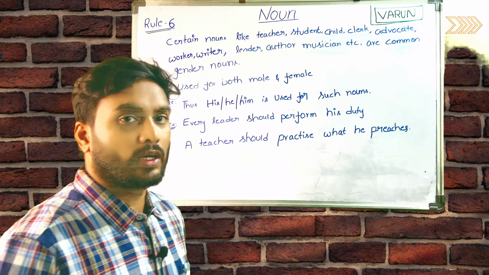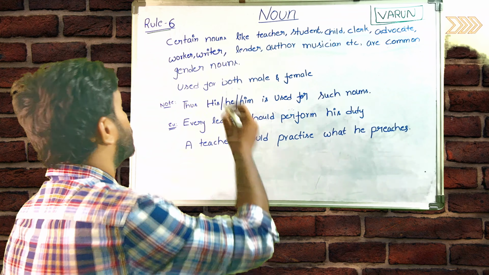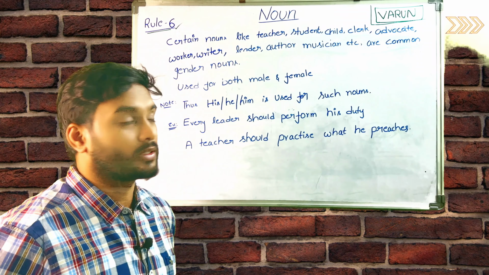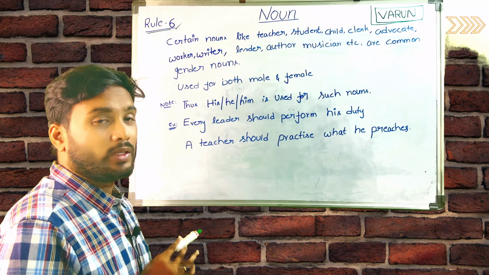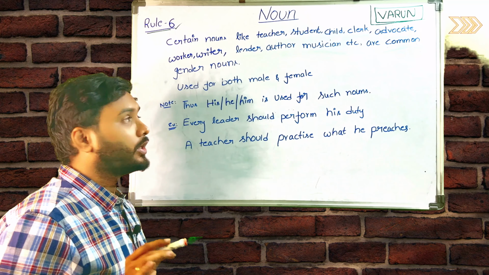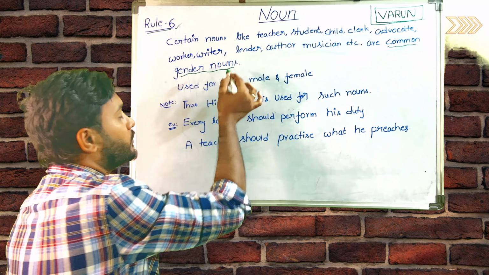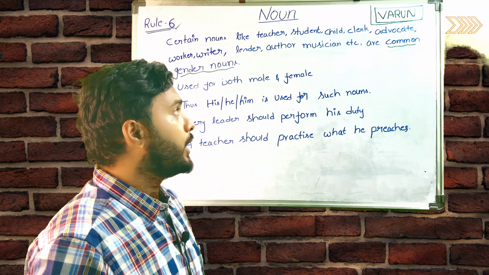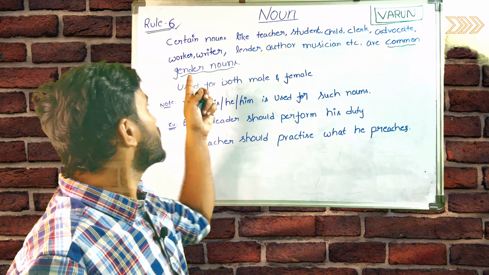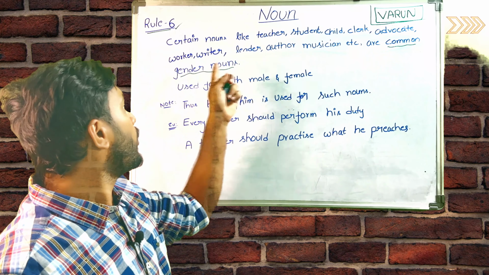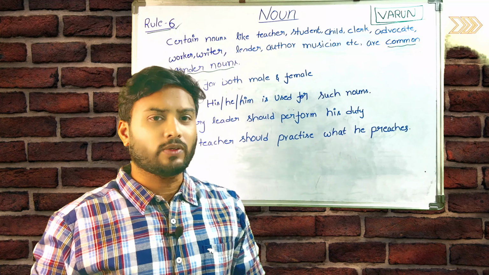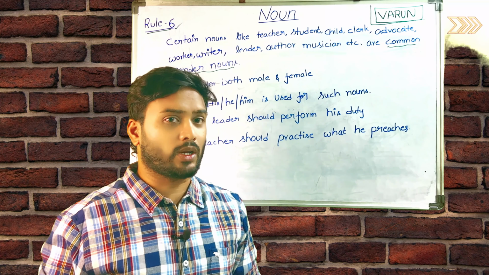So here is rule number 6. In this rule, the main point it covers is the common gender noun. The main important point is to discuss about this rule. It is common gender nouns. So first of all, we should learn what a common gender noun is.